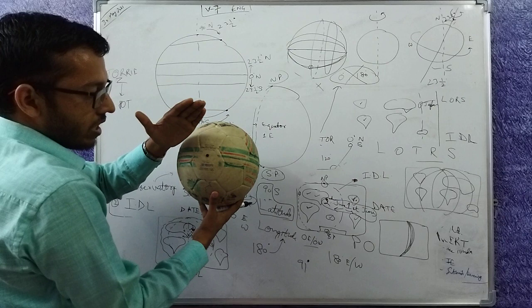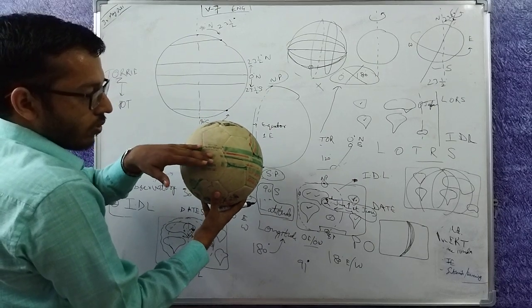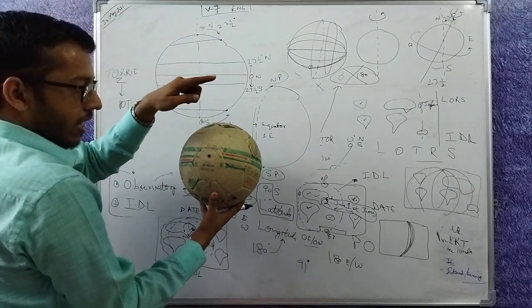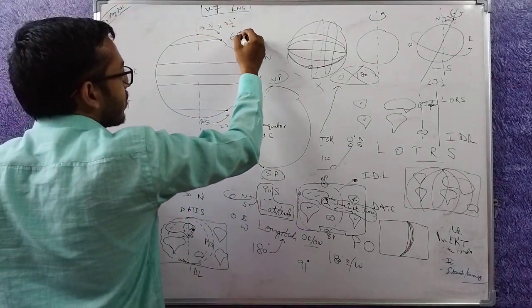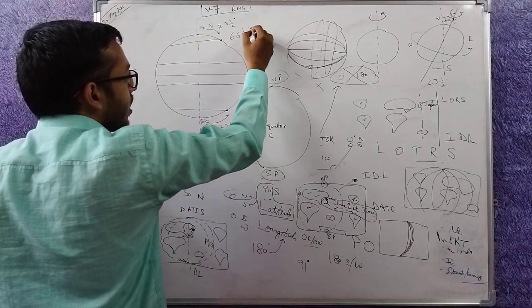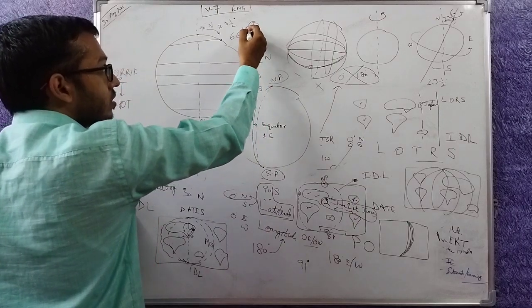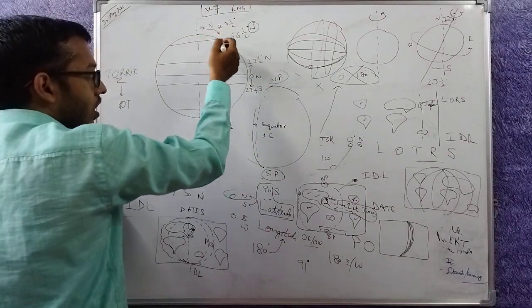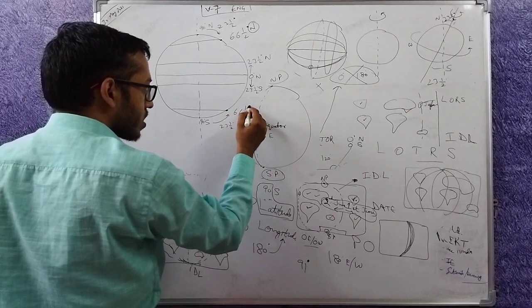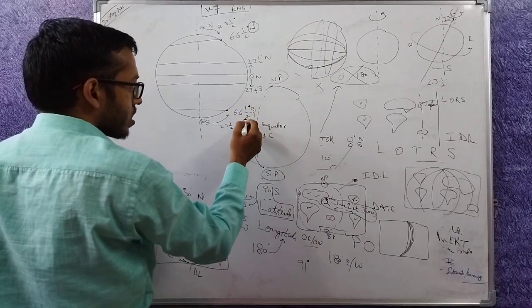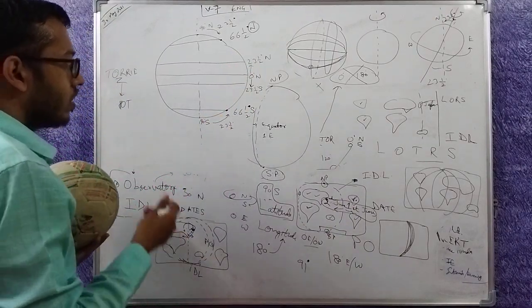You are coming 23.5 degree towards the equator. So from the equator, the angle subtended would be 90 minus 23.5 degree, 66.5 degree north. Since you are north of the equator, this will be 66.5 degree south, since you are south of the equator.